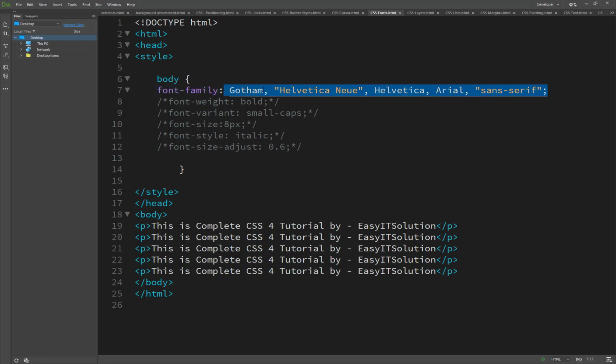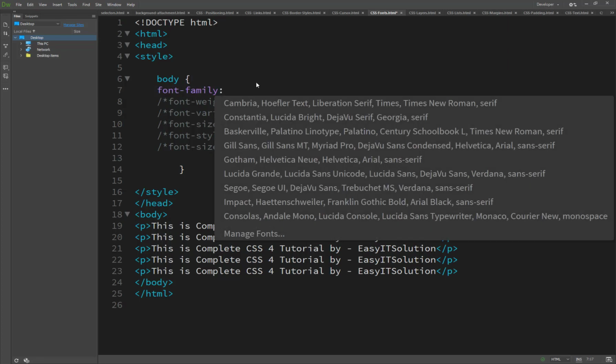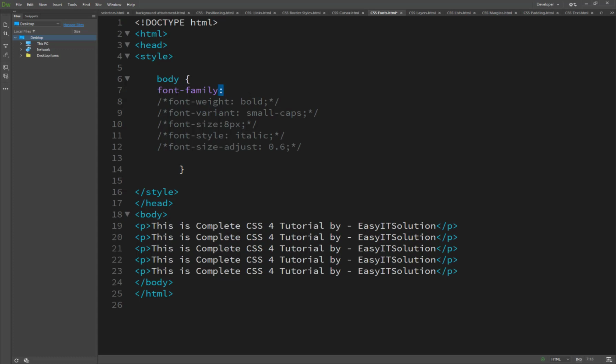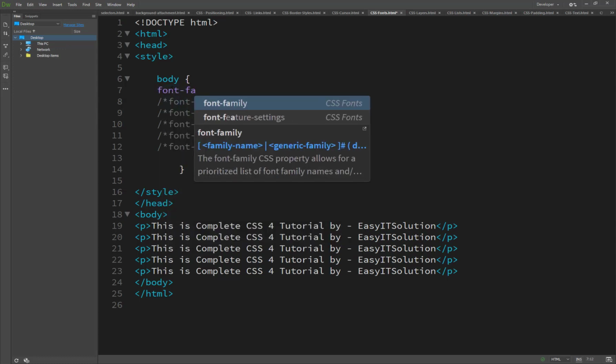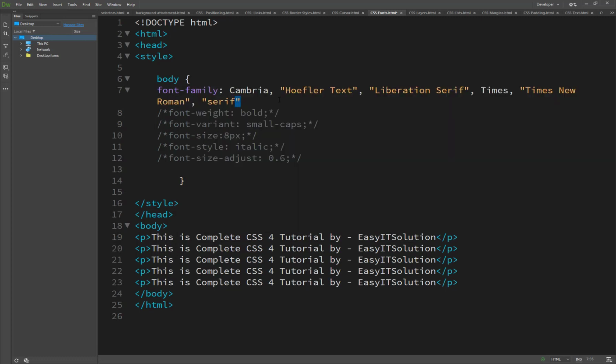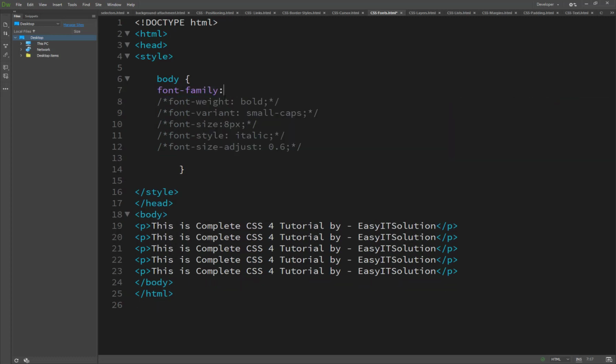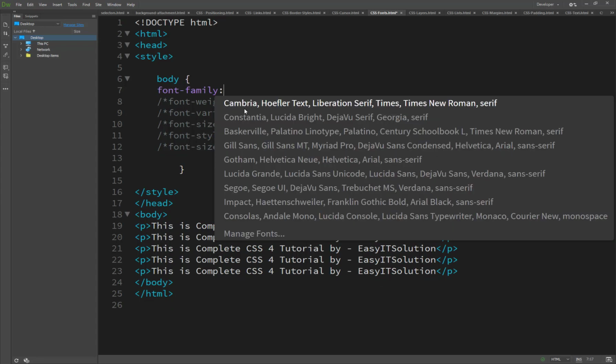So just remove it, and type font-family here, then press Ctrl+Space and you will see the font families.